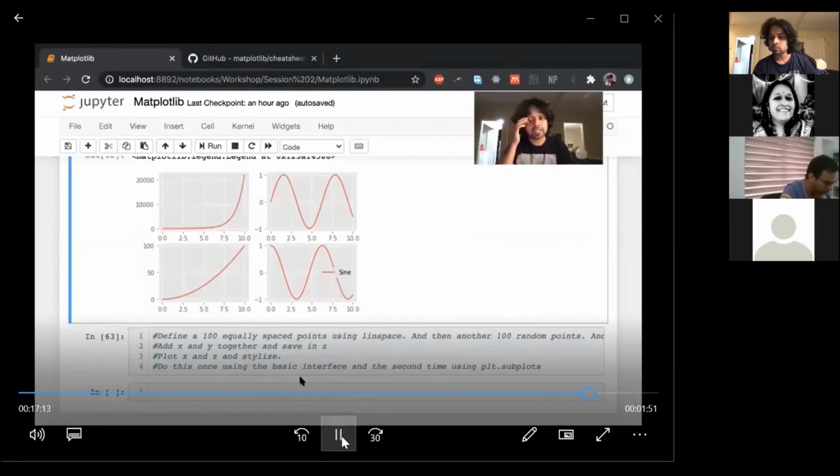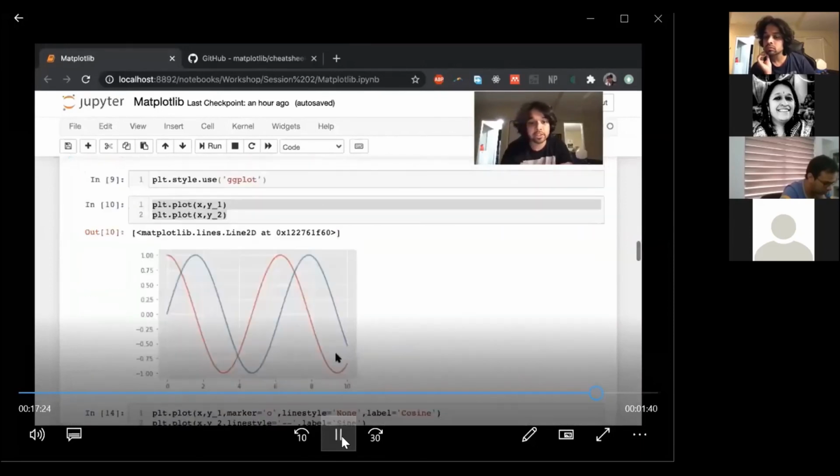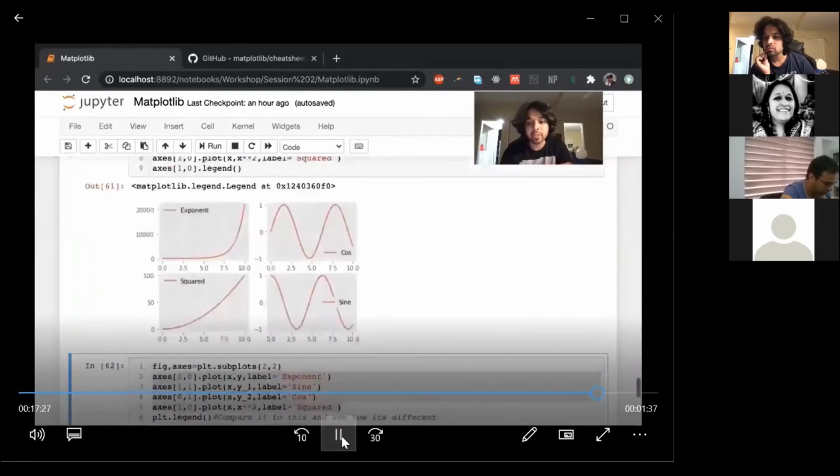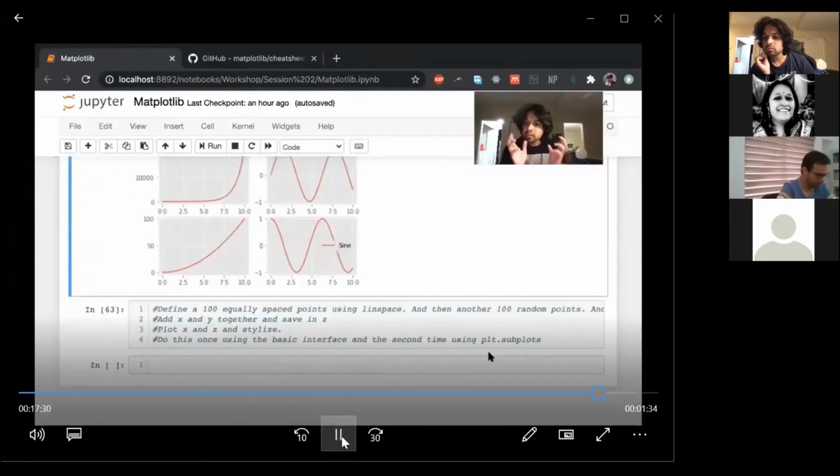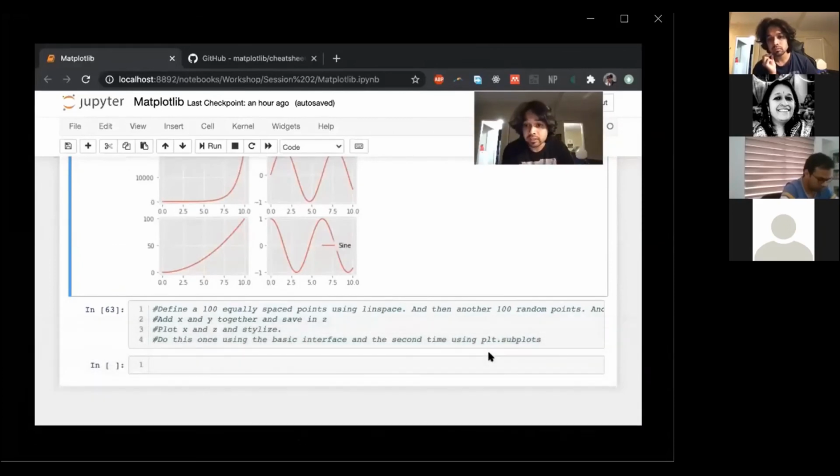So as an exercise, as a challenge, and I'm not sure if we can do this in just the workshop, you can just plot the basic interface, which is using this plt.plot sort of stuff, and then do another one using plt.subplots, because you might find that useful. And you might also come across a lot of Stack Overflow and Google-based help that uses subplots, because some people just prefer subplots and stick to subplots all the time. I just know both because I've spent more time in Python and I'm comfortable with the language.